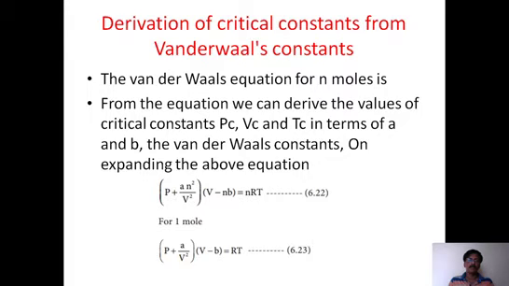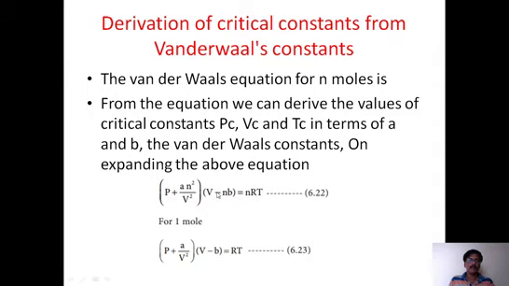And the volume occupied by 1 mole of gas at critical temperature and critical pressure is called critical volume, Vc. So critical constants means Pc, Vc, Tc.